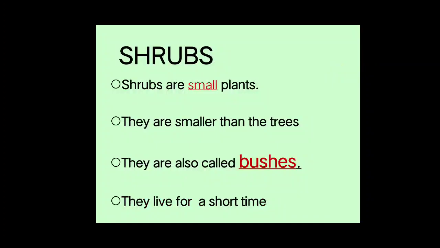Now let's learn about shrubs. Now what are shrubs? We learnt about trees. Now trees are very big, but the shrubs are small plants. They are smaller than the trees. How are they? They are smaller than the trees. They are also called bushes. They live for a short time. They don't live as long as the trees, but they live only for a few years.